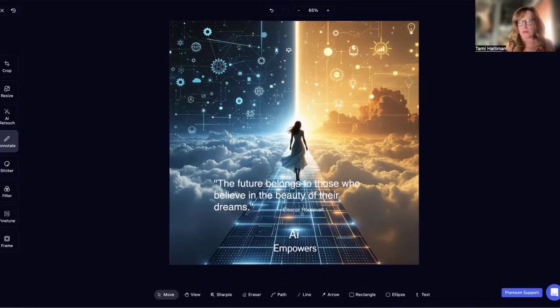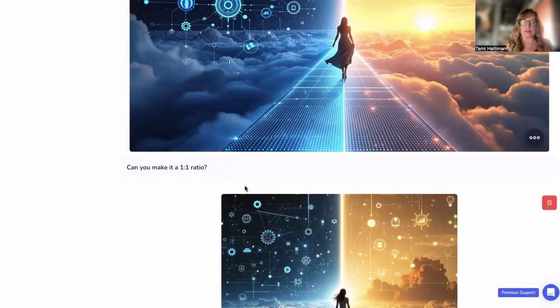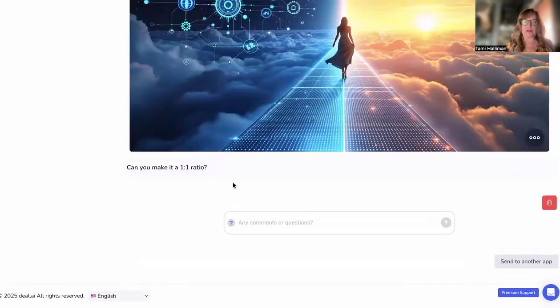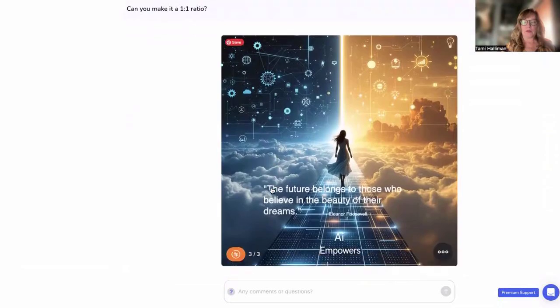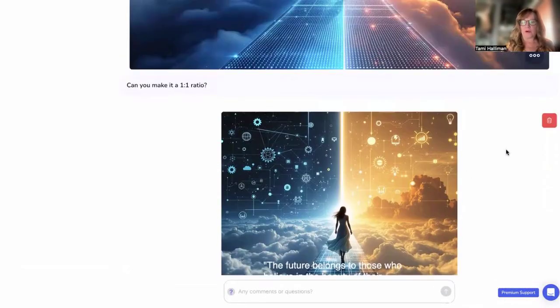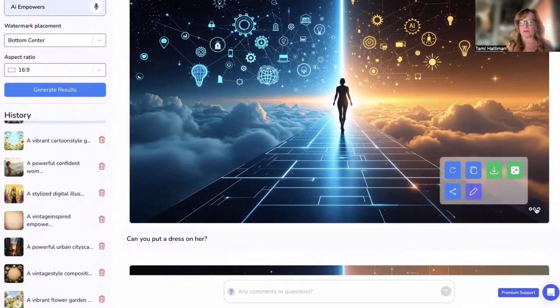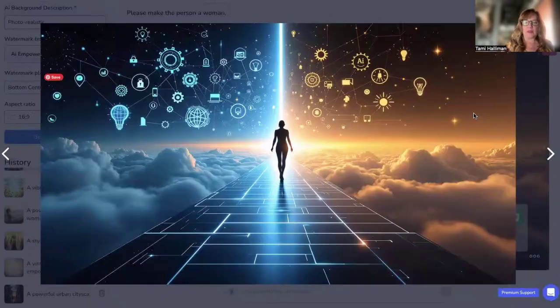You've got a perfect quote image for yourself. Let's see, it's going to generate it here, and then you can find it. That's the first one I did, and here is the second one I did. Then you just go here and you download it. Okay? Perfect, easy, put it on your social media. It works awesome.